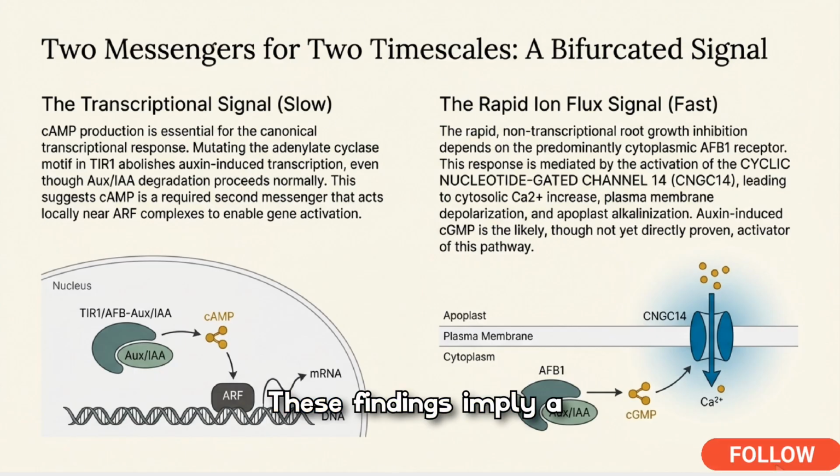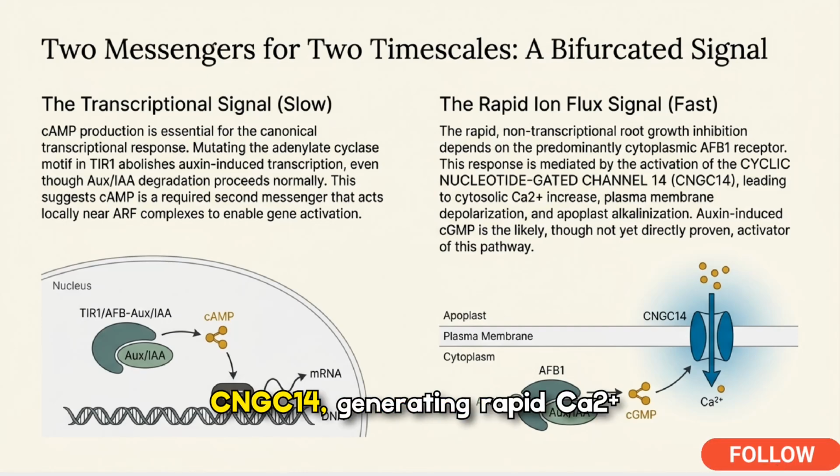These findings imply a bifurcated signaling architecture with two complementary timescales. The slow arm is a transcriptional, cAMP-dependent signal required for canonical gene activation near ARF complexes, while the fast arm is an ion flux pathway tied to cGMP and channels like CNGC14, generating rapid Ca2+ increases, membrane depolarization, and immediate physiological responses prior to transcription.